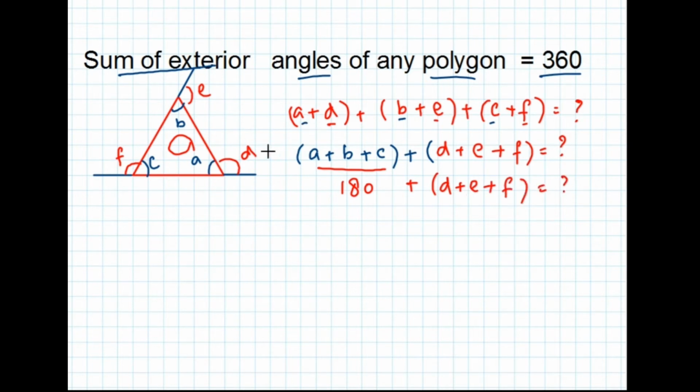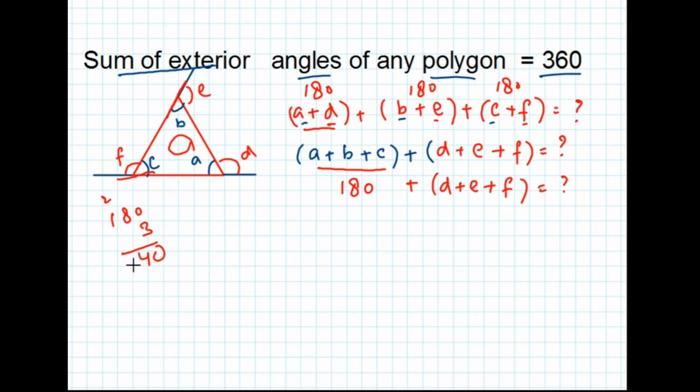Here A plus D is equal to 180, the sum of interior and exterior angles. B plus E is equal to 180. C plus F is also equal to 180, which is the sum of interior and exterior angle. So we get 540.